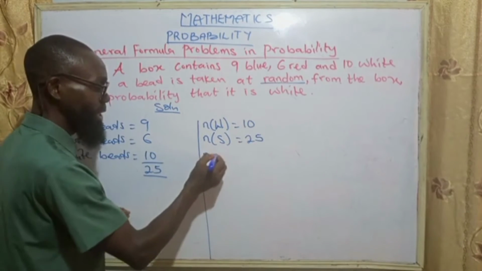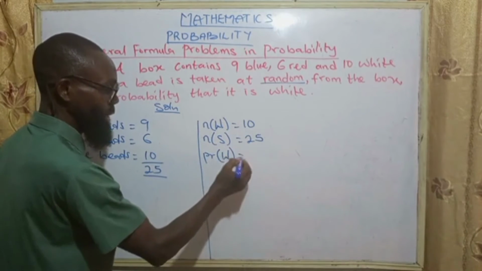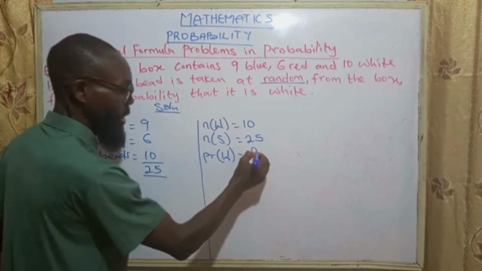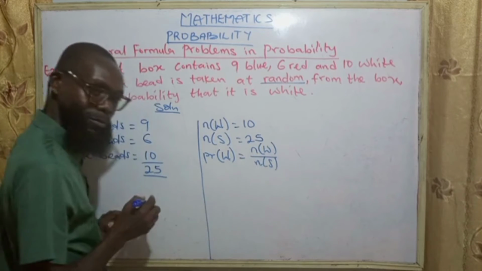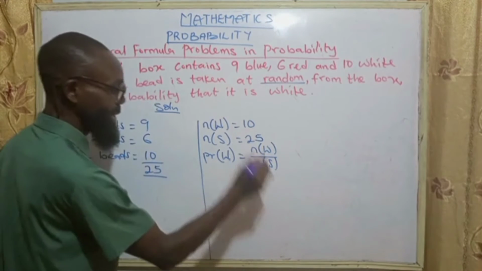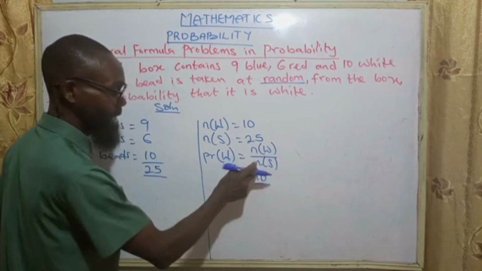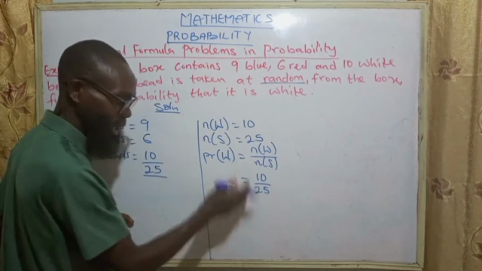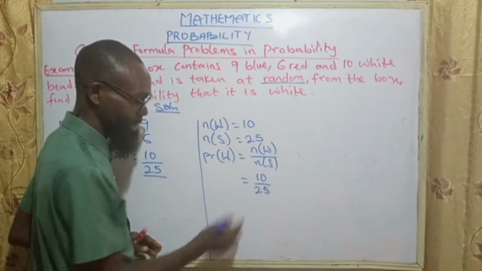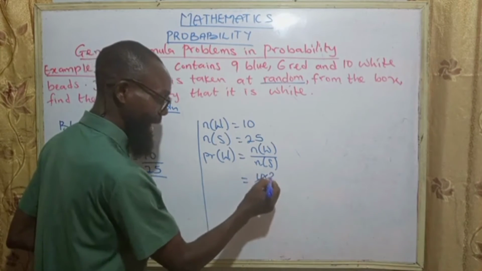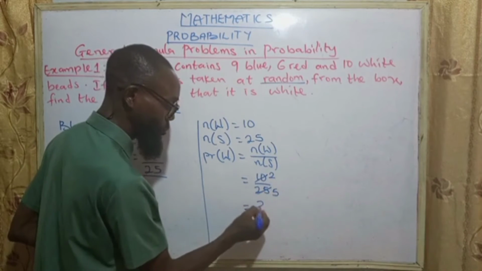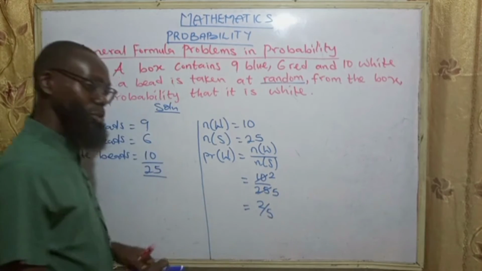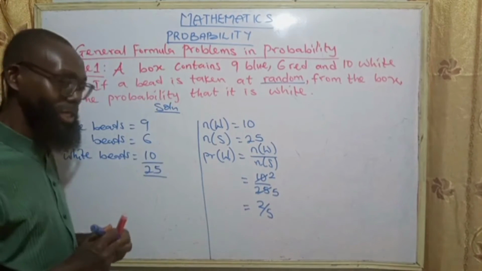Then the probability of whites will equal the number of whites over the number of sample space. That is, the number of whites is 10 over the number of sample space, which is 25. What can go into both? 5 goes into 10, I have 2. 5 goes into 25, I have 5. So finally I have 2 over 5. So 2 over 5 is the answer for this.